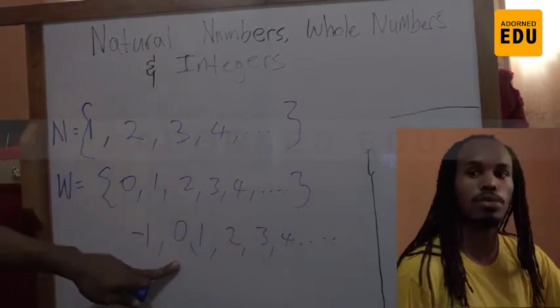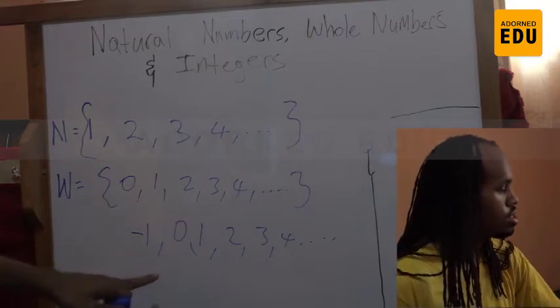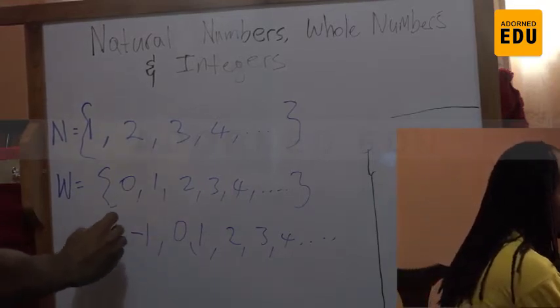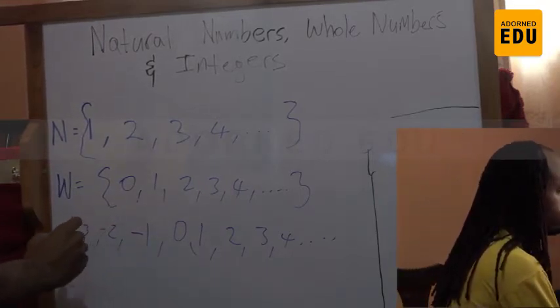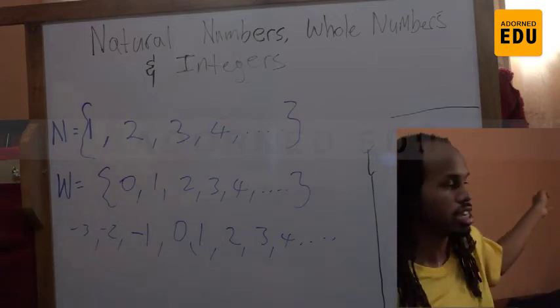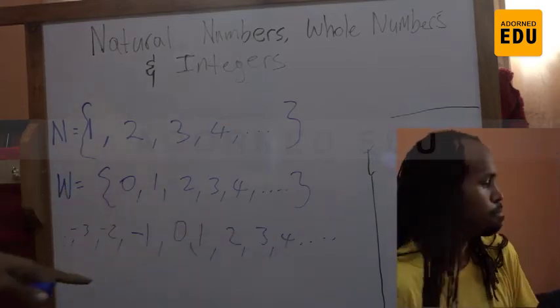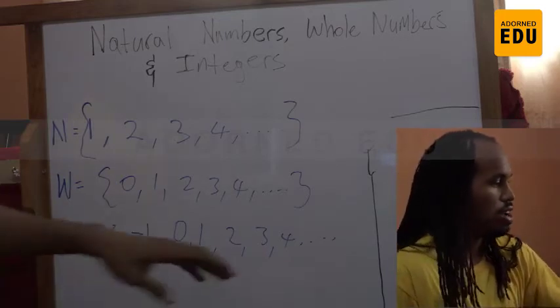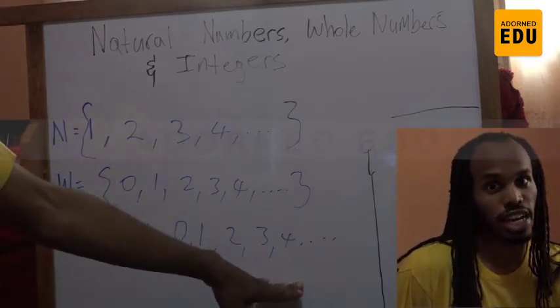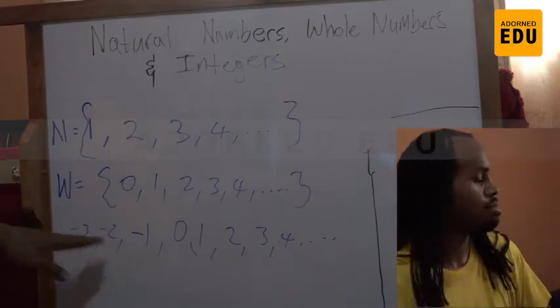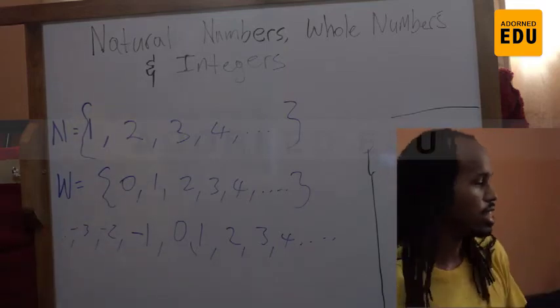And same we can keep going in the negative direction as 0, -1, -2, -3, and you can keep going in that direction. I will put dot dot dots to represent that. So for every value on this side, which is the positive side, you have a similar value over here for it on the negative side.